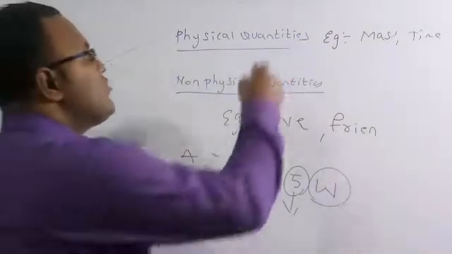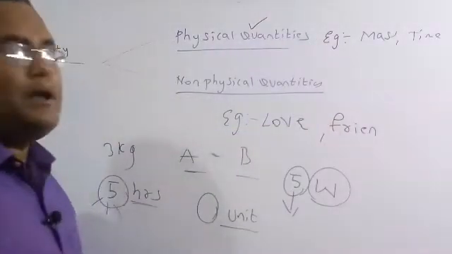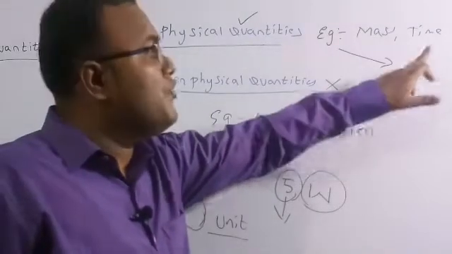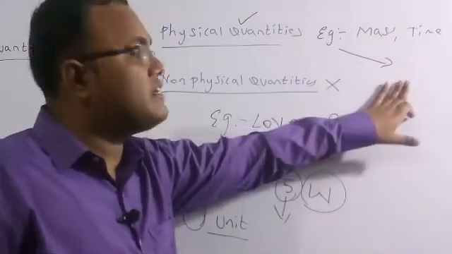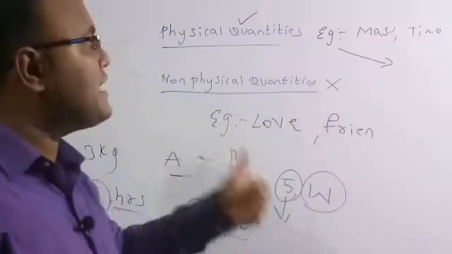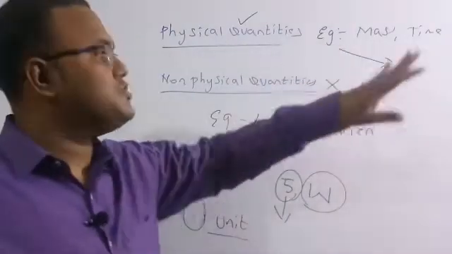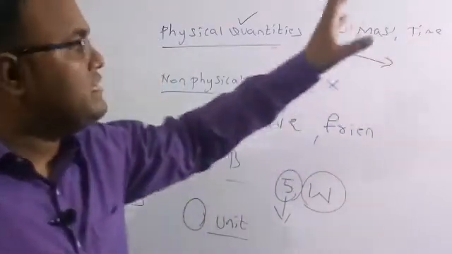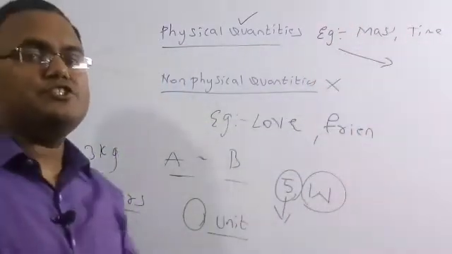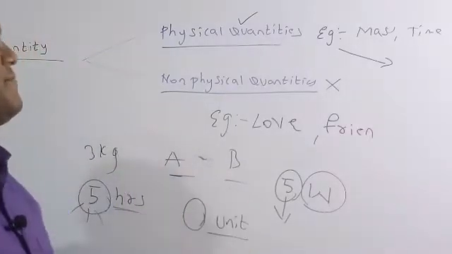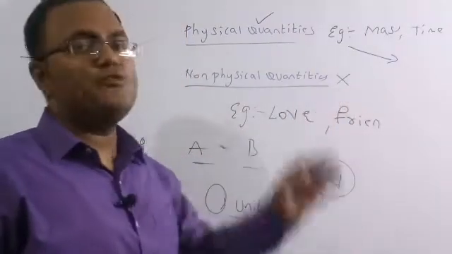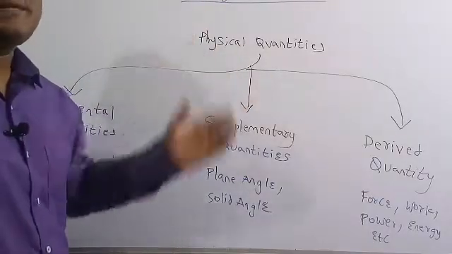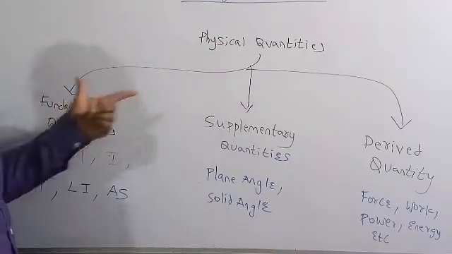Only the physical quantities are what you are going to learn in physics, not the non-physical quantities. The physical quantities are divided into 3 types: fundamental quantities, derived quantities, and supplementary quantities. I am repeating again, the physical quantities are of 3 types: the fundamental quantities, supplementary quantities, and the derived quantities. These three we are going to use in our physics in a very detailed and extensive manner.